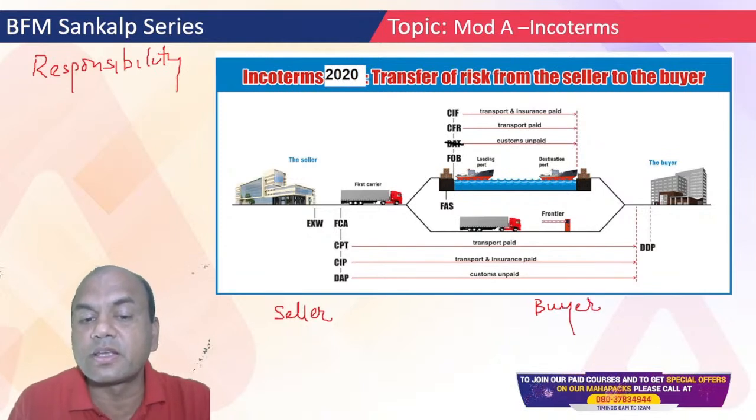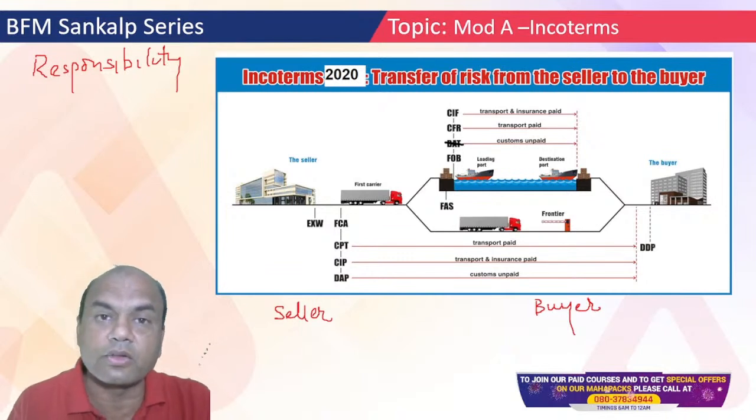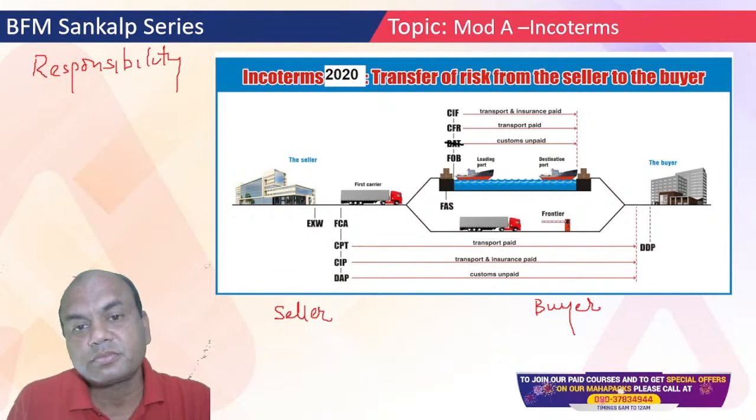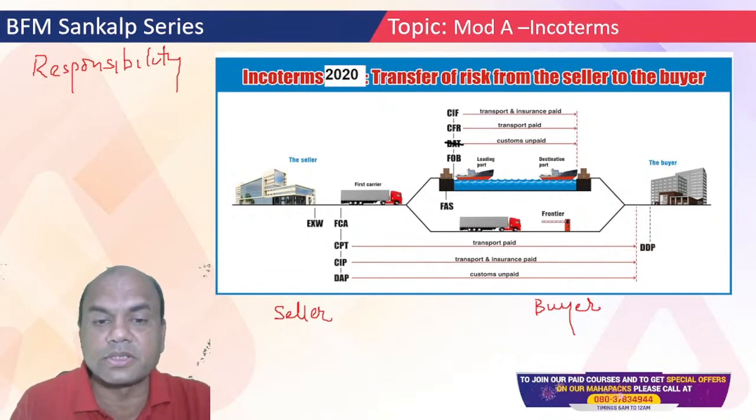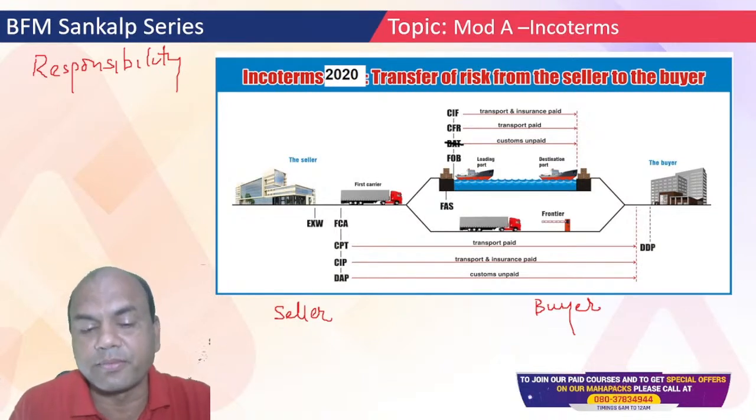Where will the seller leave the control of the goods and where will the buyer take control of the goods? This is known as Incoterms. Whenever we go through them, you'll understand it better.